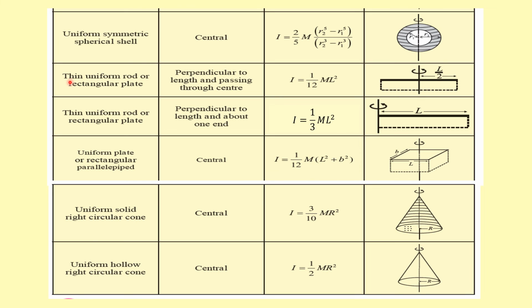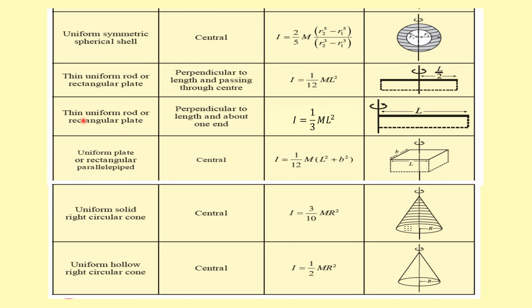The moment of inertia of a thin uniform rod or a rectangular plate about an axis passing through the center and perpendicular to its length is given by 1 by 12 m into L square. L is the length of the rod or the length of the rectangular plate.